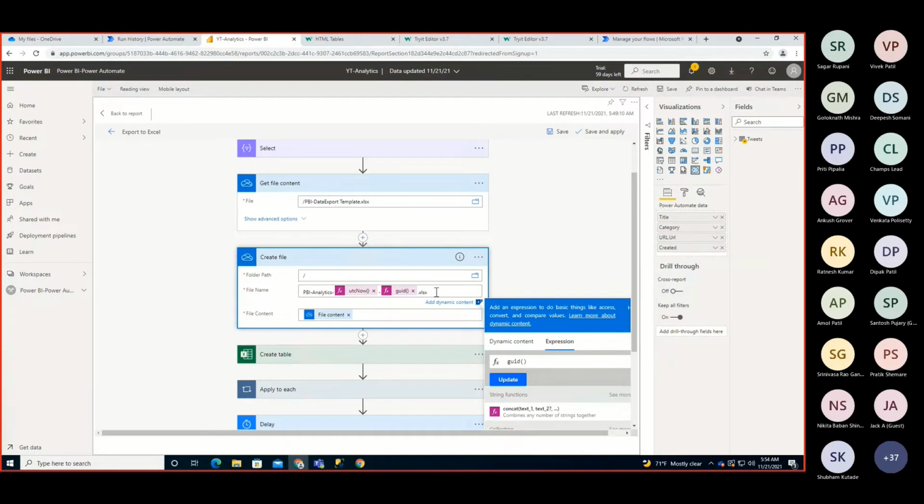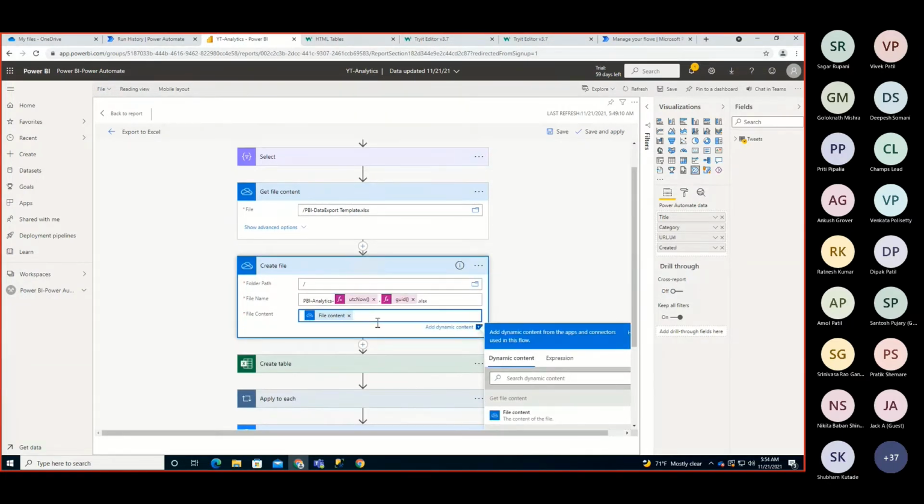And after that, don't forget to add the XLSX extension over here. This is the most important thing. Most of the time, after providing the file name, we forget to add the extension. So just add the extension over here. And after that, we need to consume the file content for the file that we have created. So blank template we will be getting here. We just need to provide file content from get file content, and we just need to add that. That's all. So we created the file successfully.